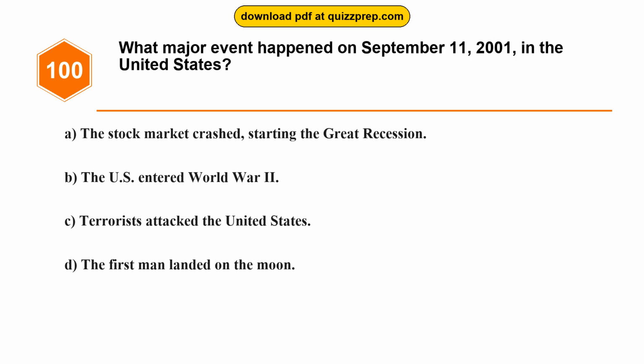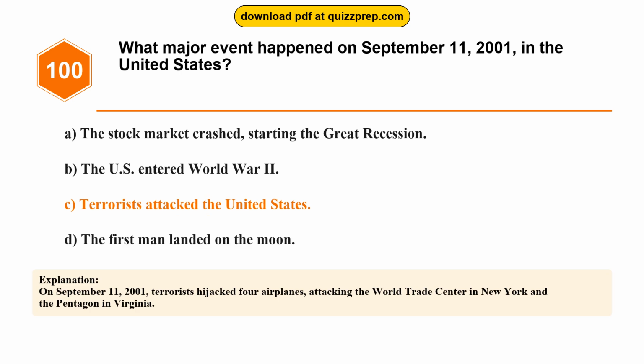Question 100. What major event happened on September 11, 2001, in the United States? Option A. The stock market crashed, starting the Great Recession. Option B. The U.S. entered World War II. Option C. Terrorists attacked the United States. Option D. The first man landed on the moon. The correct answer is option C. Terrorists attacked the United States. On September 11, 2001, terrorists hijacked 4 airplanes, attacking the World Trade Center in New York and the Pentagon in Virginia.